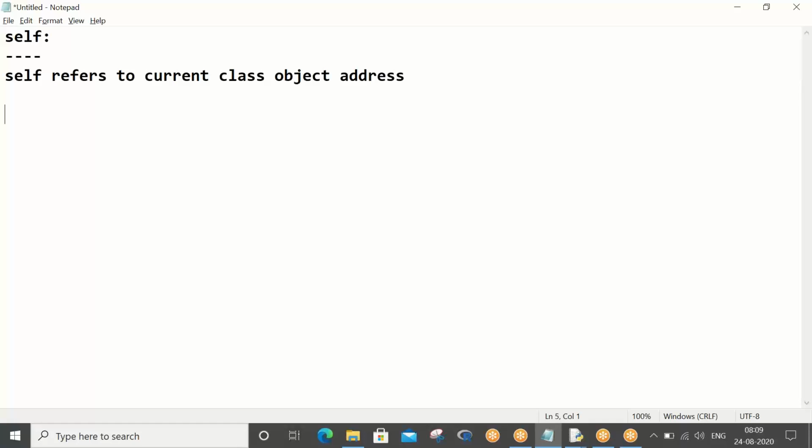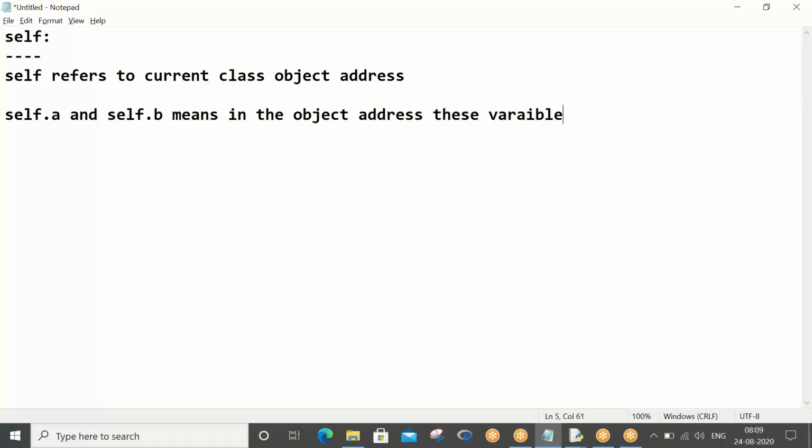Now whenever you write in our program self.a and self.b, what is the meaning? Tell me. In the object address, these variables a and b will go and sit.